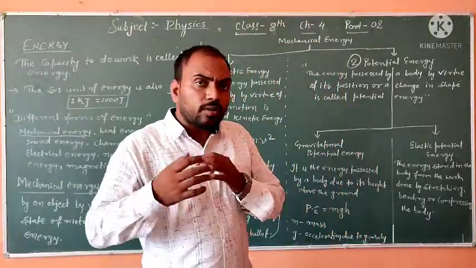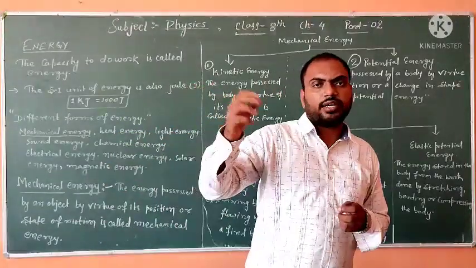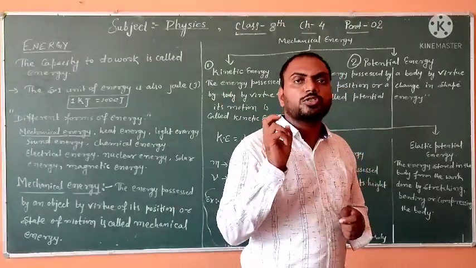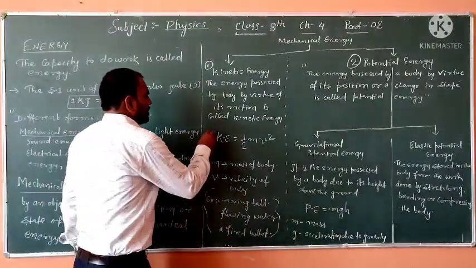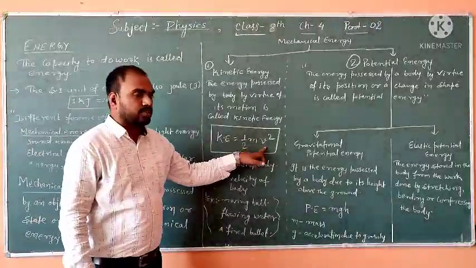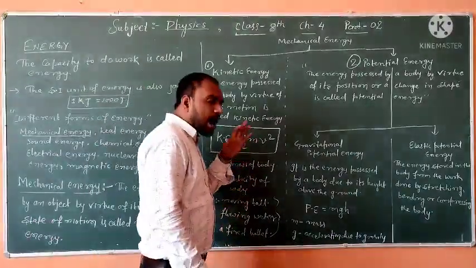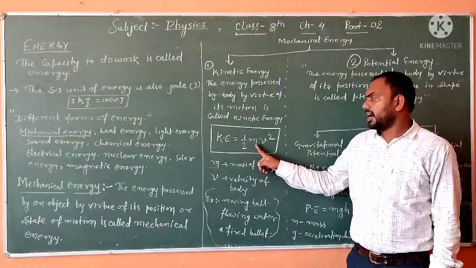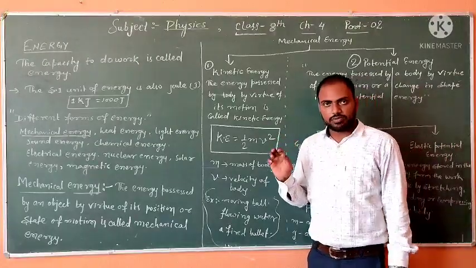Okay, a ball thrown by a student or any of you is moving, which means the ball has kinetic energy, because the ball has motion. Kinetic energy is calculated by the formula half mv square. Just remember it. Half into m for mass and v for velocity of the body. m is the mass of the body, v is the velocity of the body.